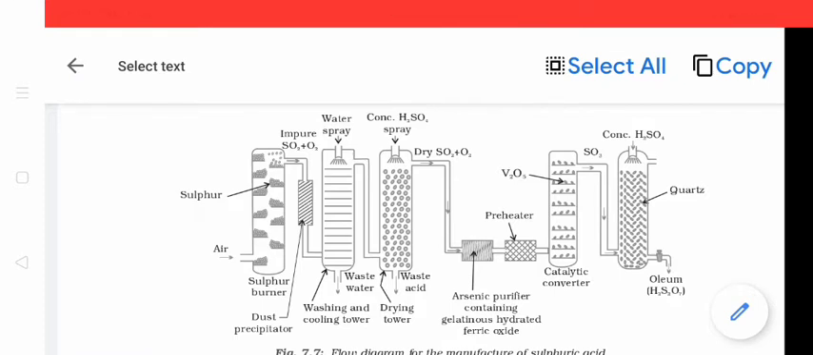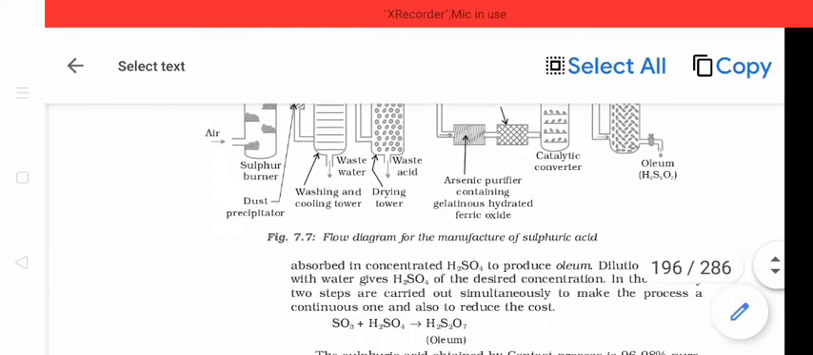Then the mixture is heated and passed through the catalytic converter. This catalytic converter converts sulfur dioxide into sulfur trioxide. As this tower is packed with vanadium pentoxide, it increases the rate of reaction many times. Now the SO3 gas is fed to another chamber, in which concentrated sulfuric acid is poured from the top. Now this sulfuric acid reacts with SO3 gas and it produces oleum.